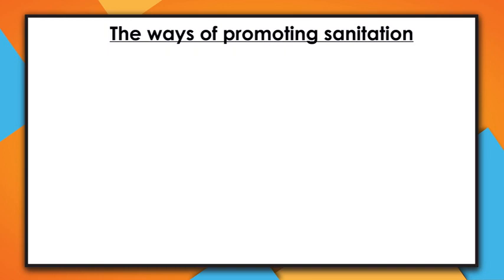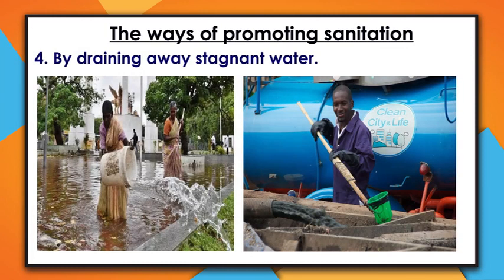Another way of maintaining sanitation is by draining away stagnant water. That stagnant water is that water which is collected around our homes in those potholes, as you can see on your screen. So when we drain it away or when we remove that water, we prevent breeding of mosquitoes, since mosquitoes lay their eggs on that stagnant water. So once they lay their eggs on stagnant water, they are multiplying. Therefore, we are advised to remove or to drain away that stagnant water to prevent the breeding of mosquitoes.